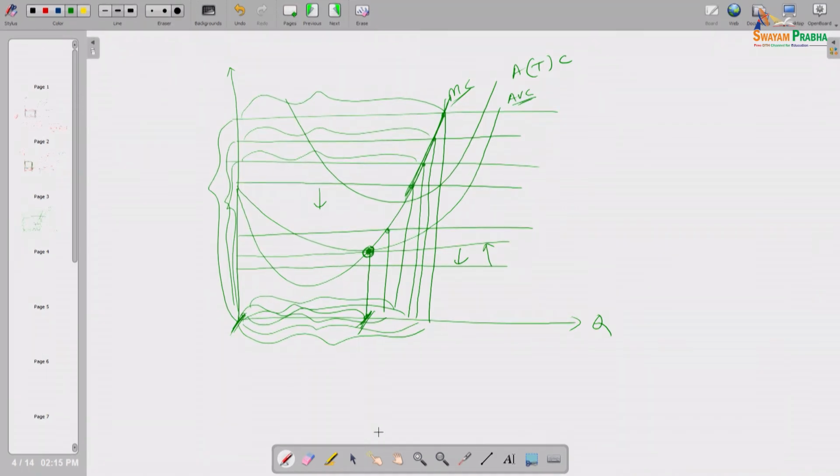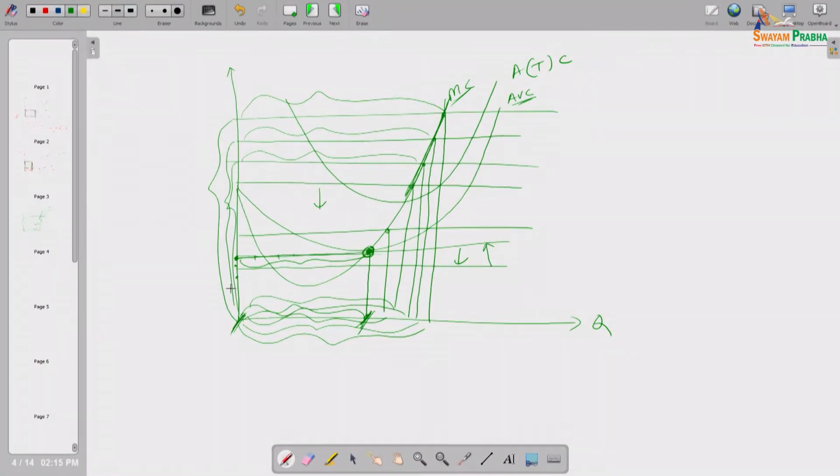So we can say his supply curve is such that when the price line is just tangent to the lowest point of the average variable cost curve, at that time he is supplying either 0 or this amount. Let me repeat, either 0 output or this much output, not anything in between. But if the price line goes even further below, he should definitely stop production and produce 0 output.